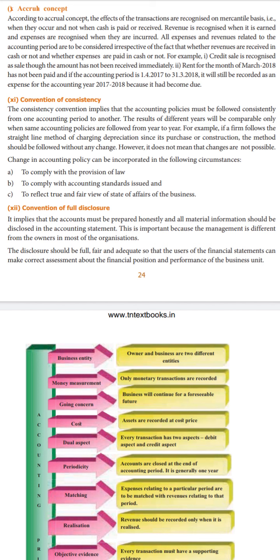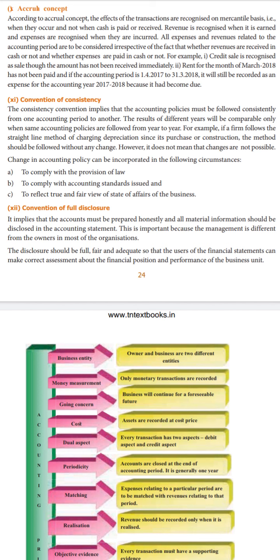We are going to compare our own performances for many years, so when you change the method of preparing any particular statement, then the whole concept is totally changed. So you cannot be inconsistent in following the methods of the accounting process.